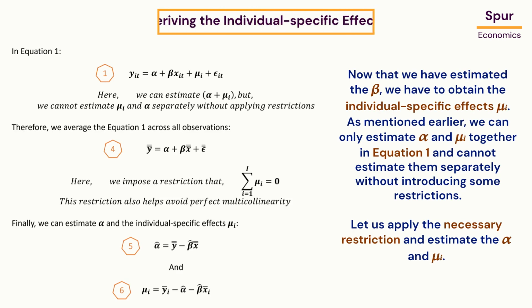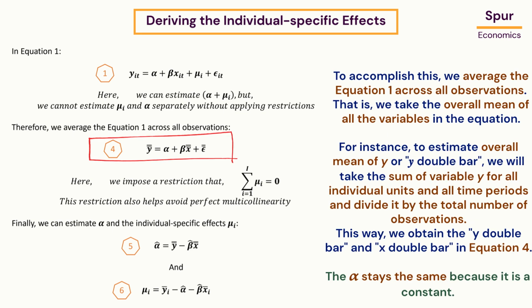Now that we have estimated the beta, we have to obtain the individual specific effects, μi. As mentioned earlier, we can only estimate alpha and μi together in equation 1 and cannot estimate them separately without introducing some restrictions. Let us apply the necessary restriction and estimate the alpha and μi. To accomplish this, we average the equation 1 across all observations. That is, we take the overall mean of all the variables in the equation.